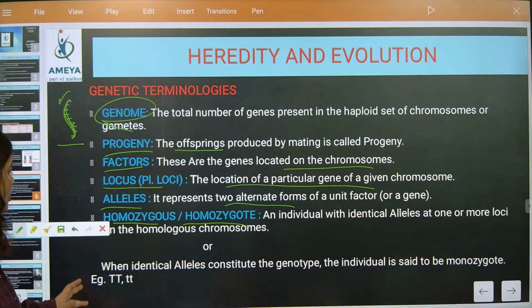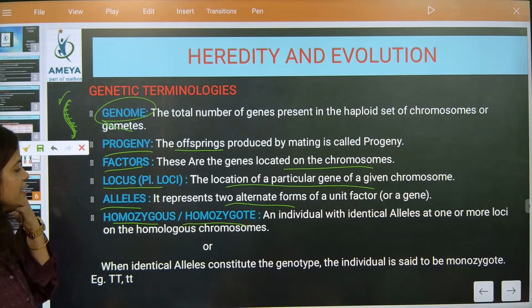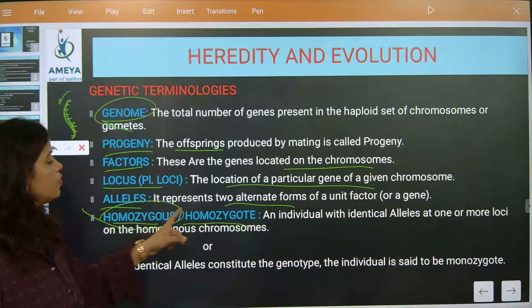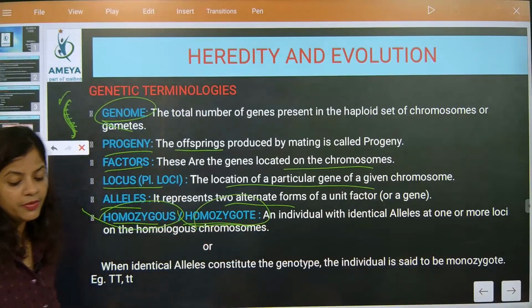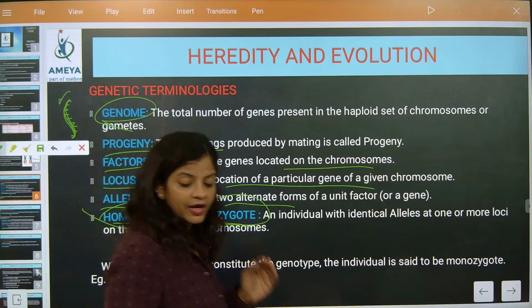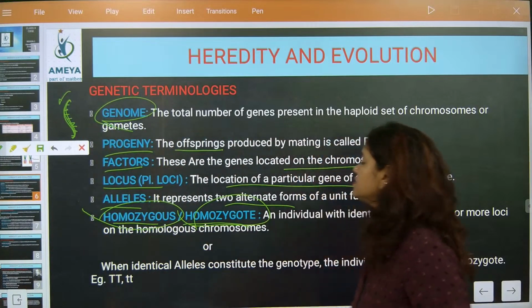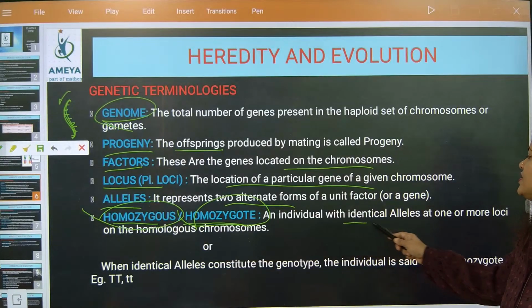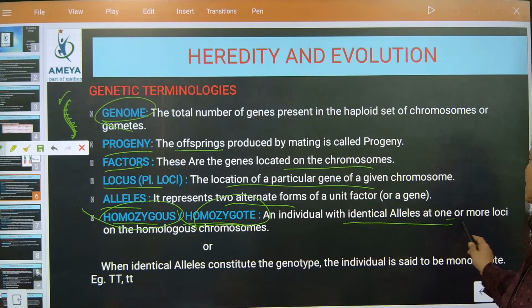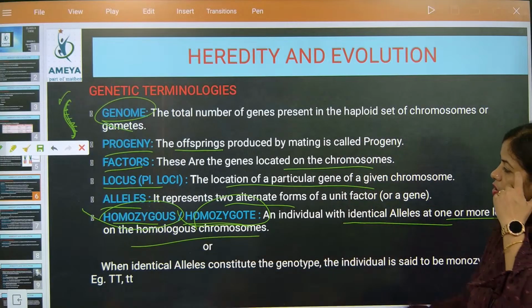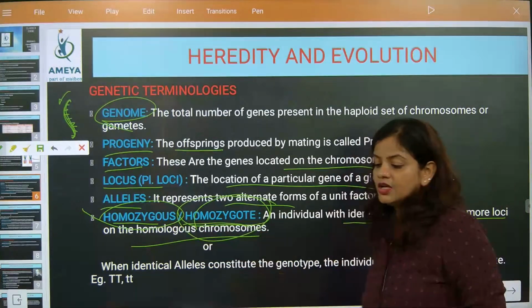Now, this is very important. Yashwit, your question I am explaining. What is the meaning of homozygous or homozygote? Homozygous, homozygote and homologous, everything we are going to discuss. An individual with identical alleles at one or more loci on the homologous chromosomes is called homozygous.